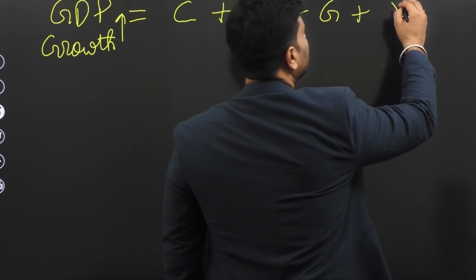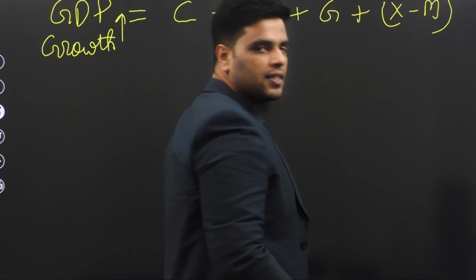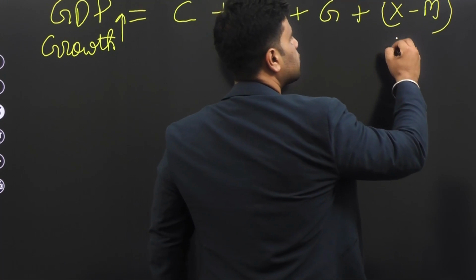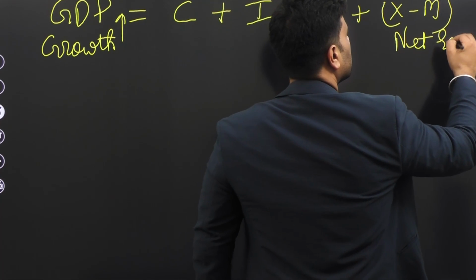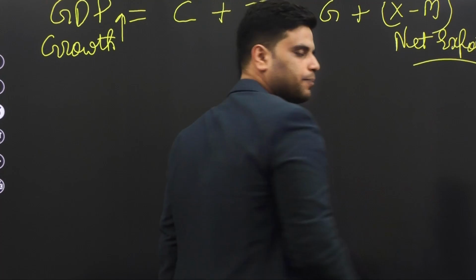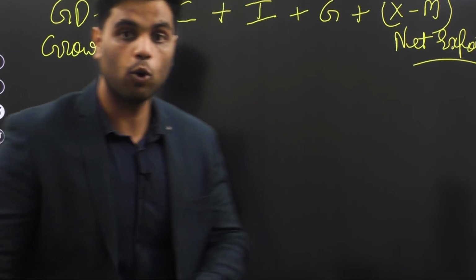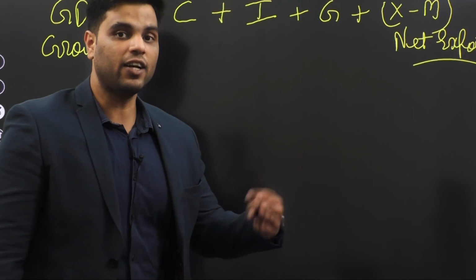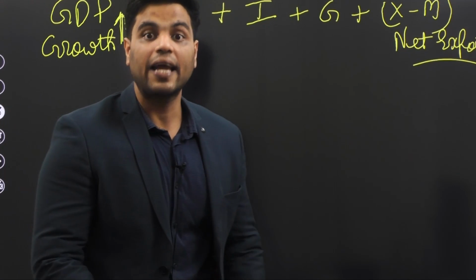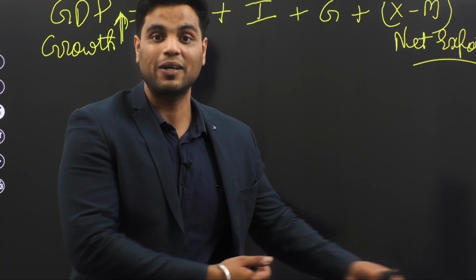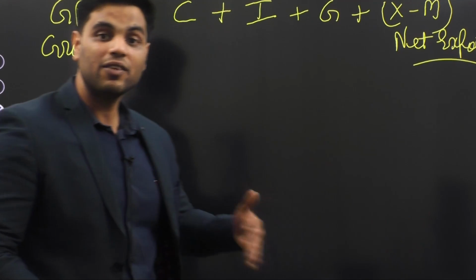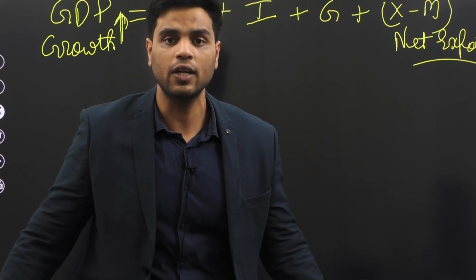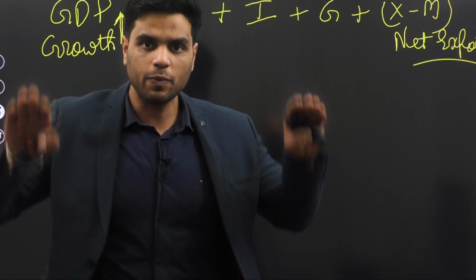And last is net exports. Net exports means, well, X over here means exports, M over here means imports. So net exports is exports minus imports. So if your exports are high, if you're exporting more than you are importing, then that also drives up GDP growth. Now what happens? Generally what happens? Whenever there is a recession, like there was a recession a couple of months back, a COVID-19 induced recession, consumer spending is down. Of course, whenever there is a recession, people are not spending that much money. So consumer spending is down.